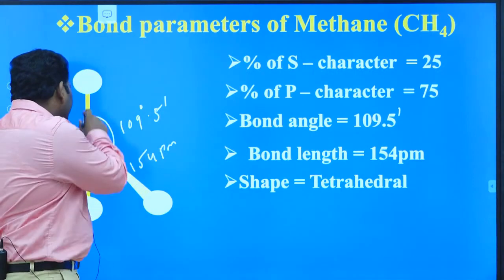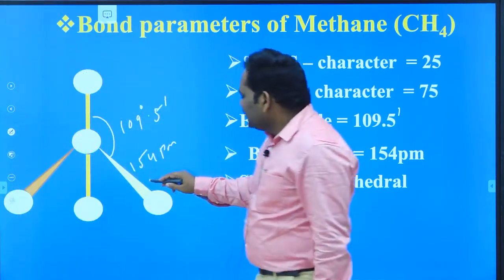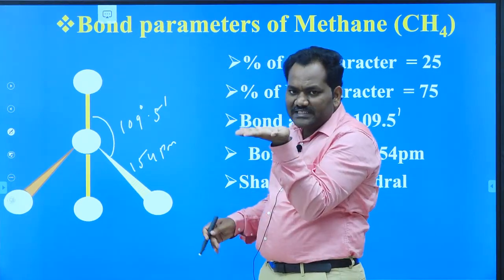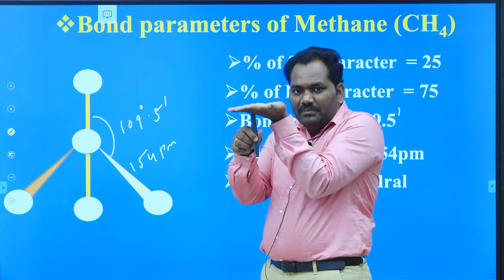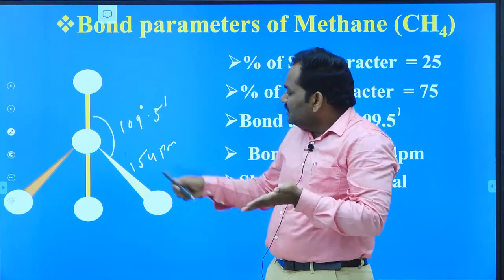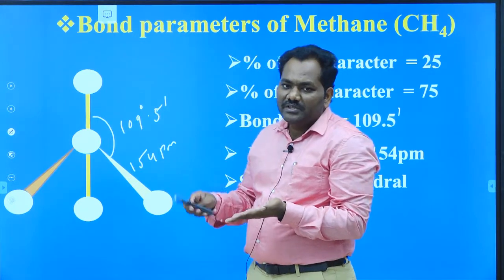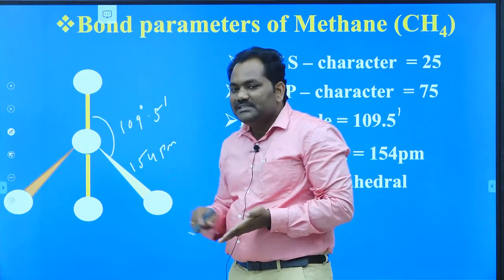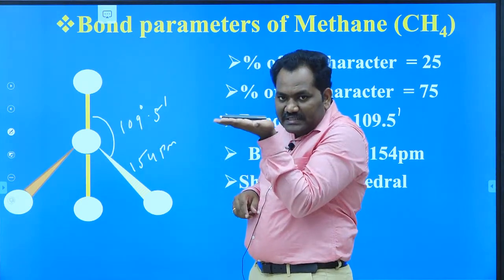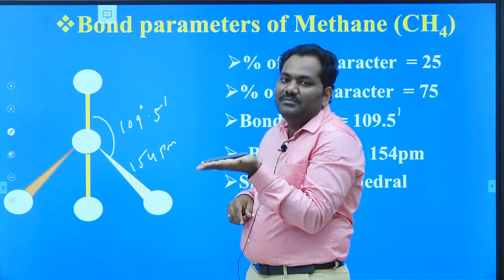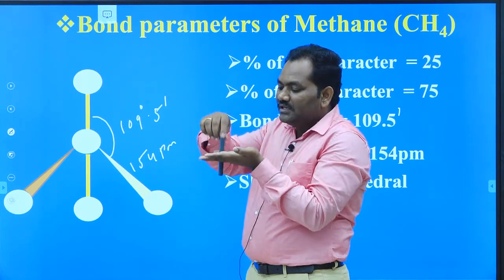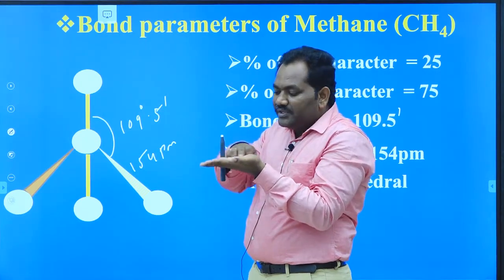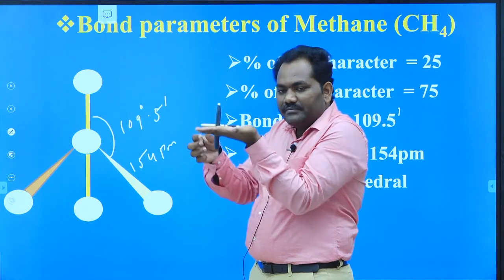Here, this broken line indicates the presence of a bond below the plane. For example, this is considered as a plane. This bond is present below the plane, and this solid wedge indicates the presence of a bond above the plane. These normal bond lines indicate the presence of bonds in the same plane of the carbon. So one bond is present above the plane, another bond is present below the plane, and the remaining two bonds are in the same plane, like this.